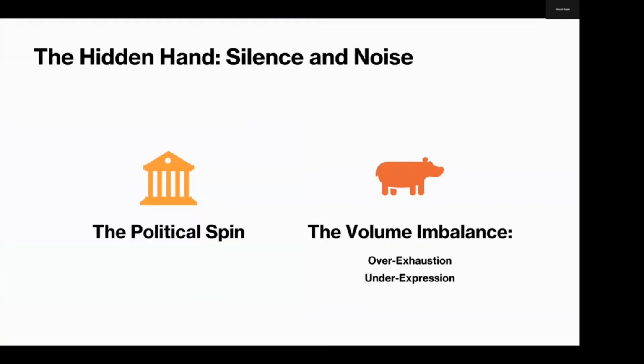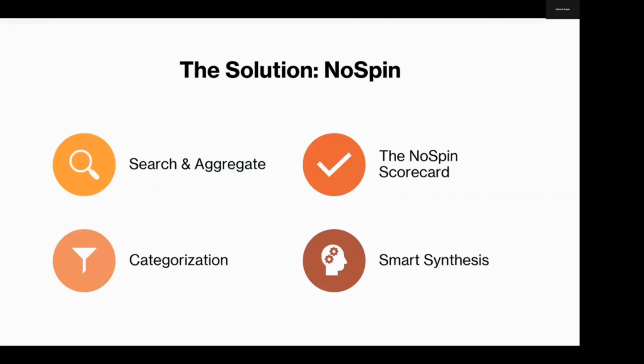It's not just about missing information, it's about manipulation. Political agendas spin stories to trigger emotions, not logic. Extreme opinions are over amplified because they get clicks, while non facts are buried. We aren't just uninformed, we are being misinformed by a system that rewards outrage over truth. It gets worse. Recent research reveals that 44% of people no longer trust the news to provide the objective facts.